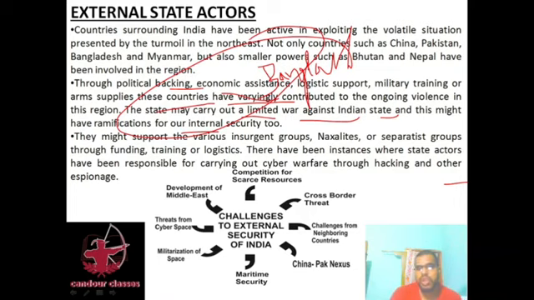Only through that are illegal entries possible. They might support various insurgent groups, Naxalite and separatist groups through funding, training, and logistics. There have been instances where state actors have been responsible for carrying out cyber warfare through hacking and other espionage.